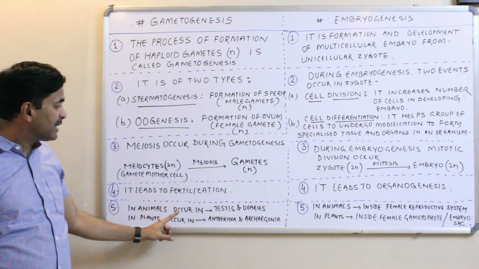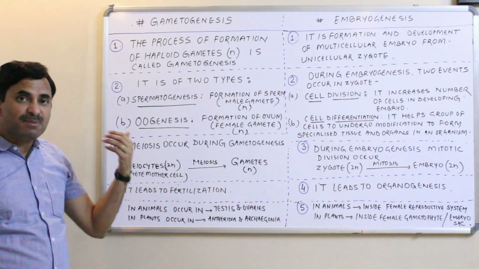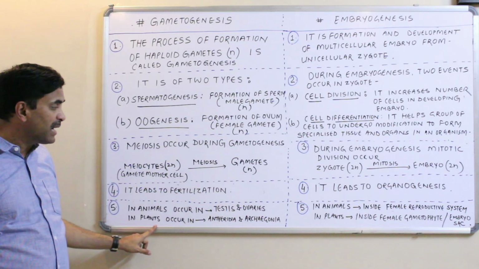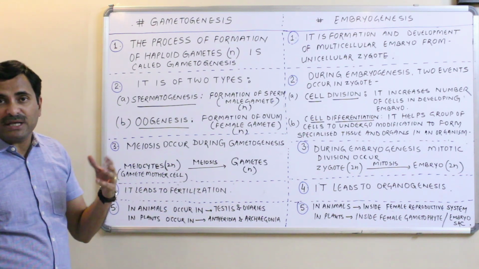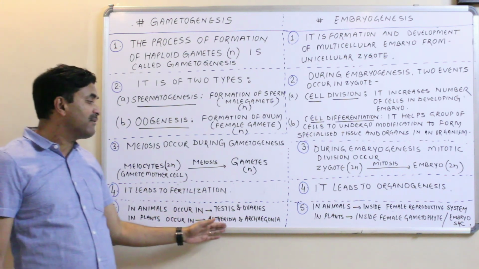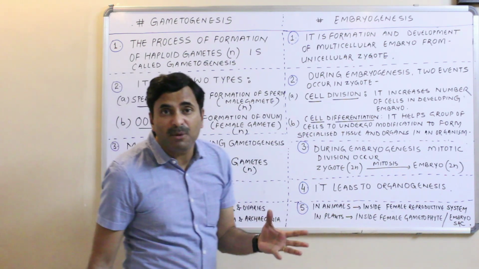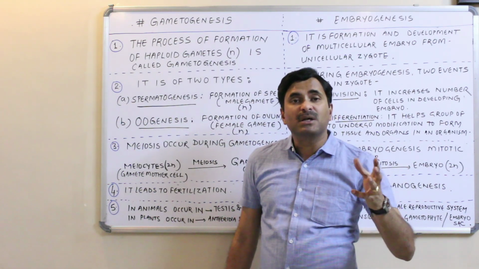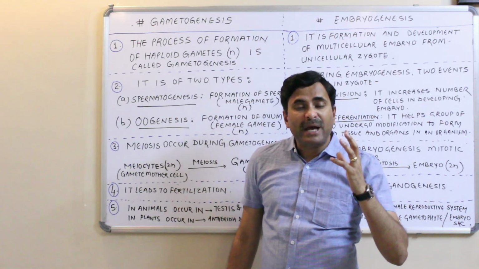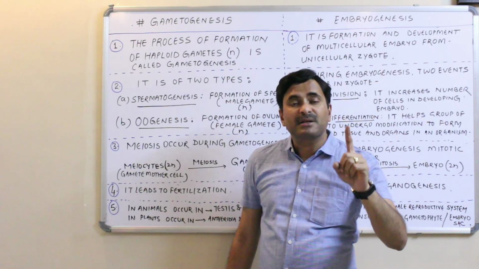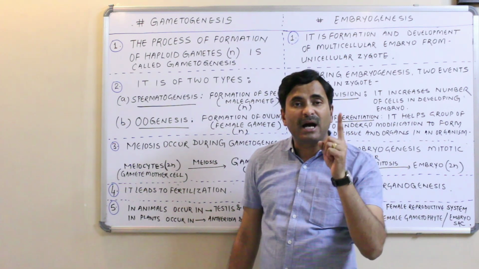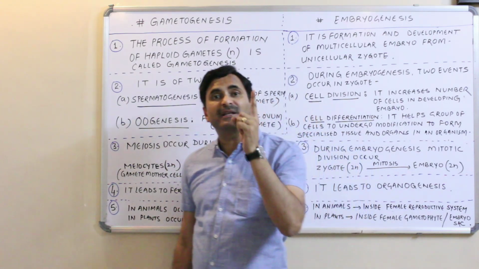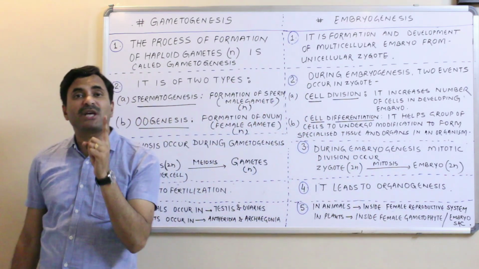So I want to say here that in animals gametogenesis, that is spermatogenesis and oogenesis, occurs in the testes and ovaries. But if I talk about plants, in plants these gonads, the testes and the ovaries, are not formed. Instead they have the antheridia and the archegonia. If you have heard about the bryophytes and the pteridophytes, then in them the reproductive organs are the antheridia and the archegonia. Antheridium is the male reproductive organ and archegonium is the female reproductive organ. In the archegonium, the egg is present, and in the antheridium, antherozoids are present, which act as male gametes.